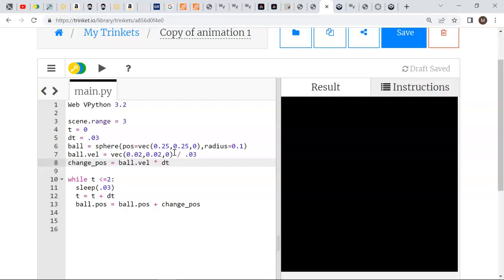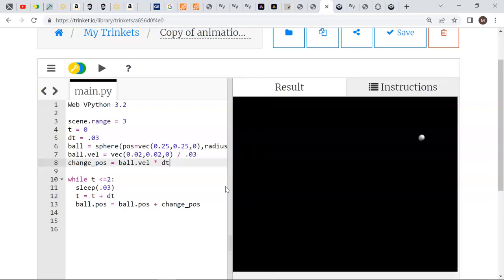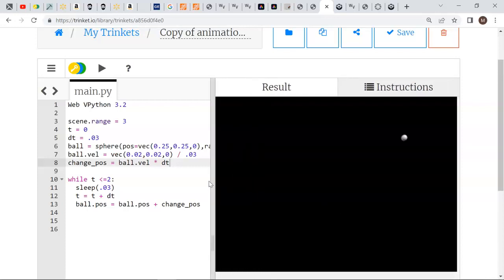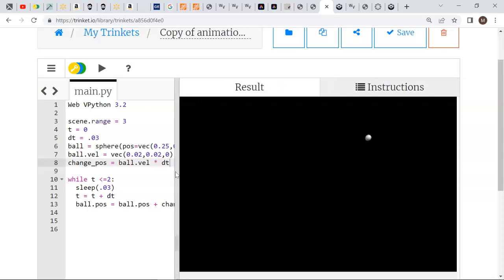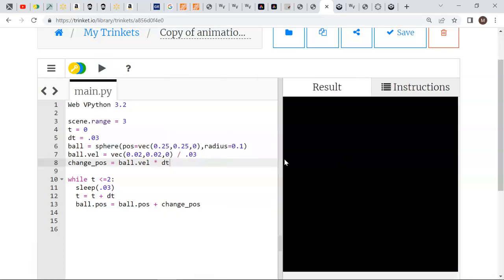We'll see what happens. Let's see if this works. And it does. It went a little too... Oh, no, it didn't quite go out of screen. Let's run this again. And there we go. It's a reasonably smooth animation.